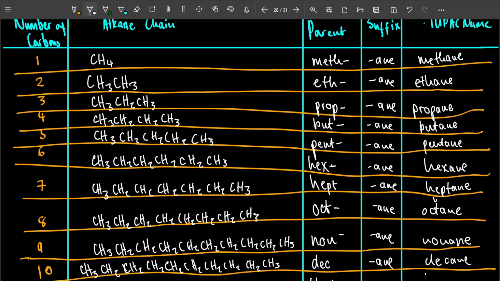Simple. How do I name it? You just look at the number of carbons and you're done. So for straight chain alkanes, there's actually nothing more, but they helped us to know the parent names using the number of carbons. That's mainly what it is. Let's go see some guidelines when we now have branched alkanes, and we see each and every possible scenario to make sure you're ready.